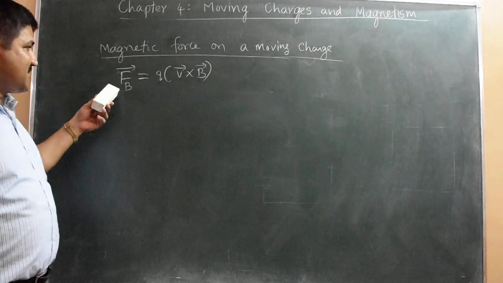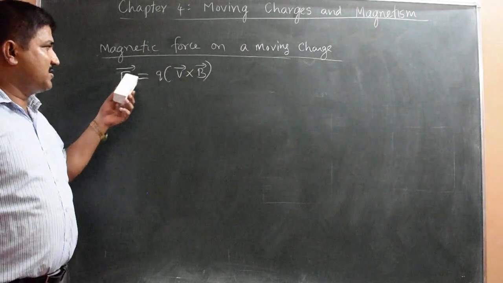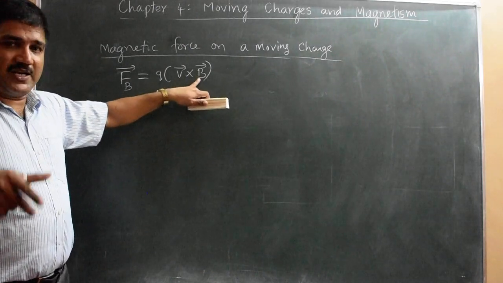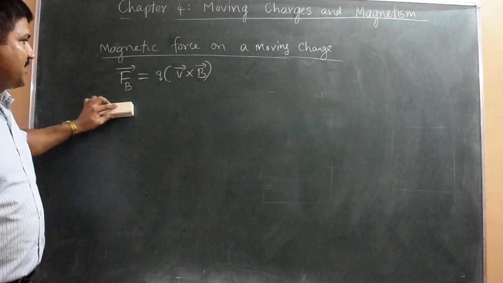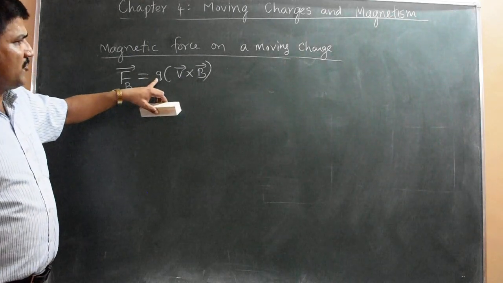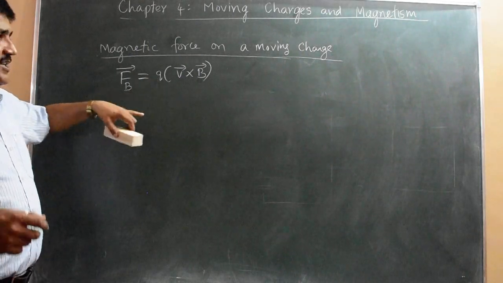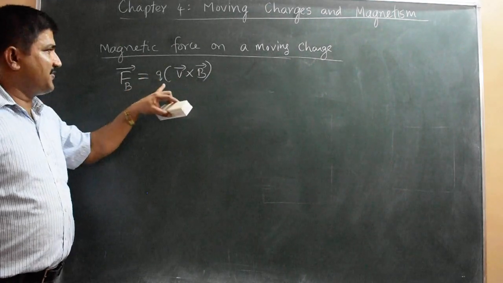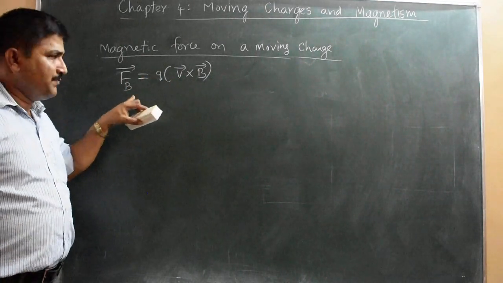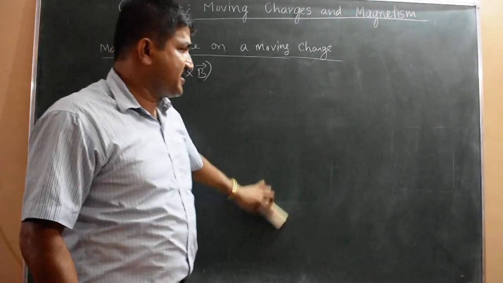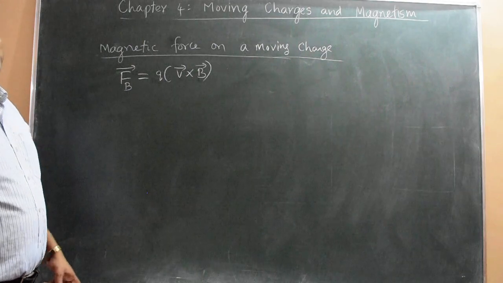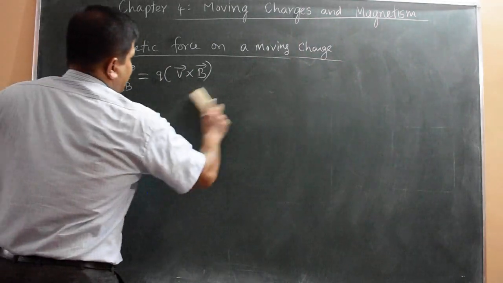So the force experienced by a charge moving with velocity v in a magnetic field B is given by this expression, where Q is the charge. That Q value can be positive or negative. If it is a proton, I have to substitute +e. If it is an electron moving with certain velocity, I have to substitute -e. So there is a difference. Forces are different in direction whenever you take +e and -e. So that I will discuss next.